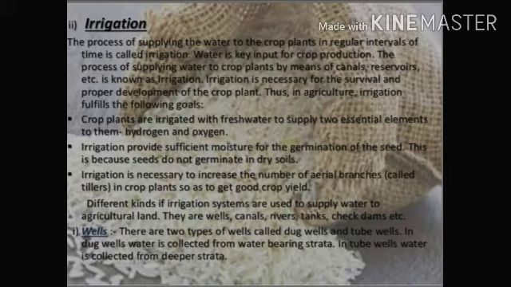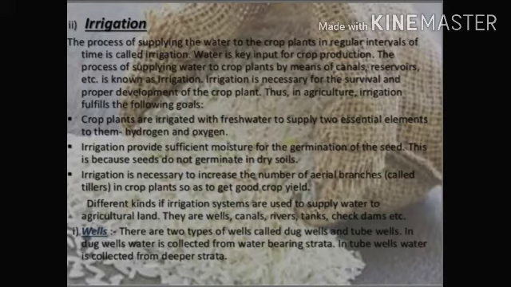Thus, in agriculture, irrigation fulfills the following goals. First, crop plants are irrigated with fresh water to supply two essential elements: hydrogen and oxygen.